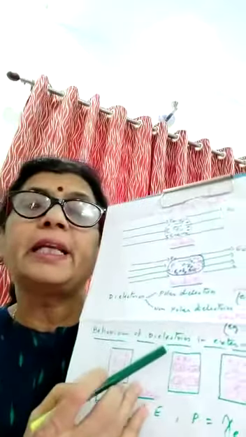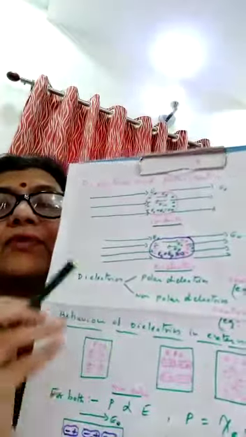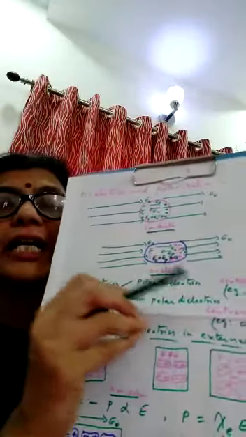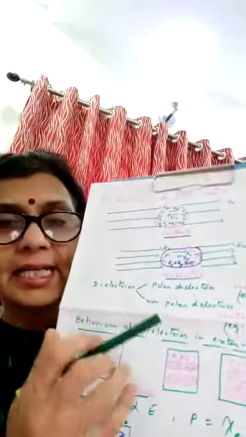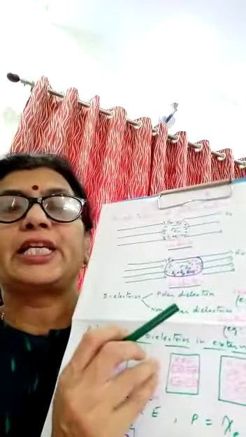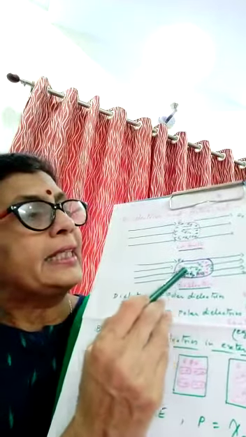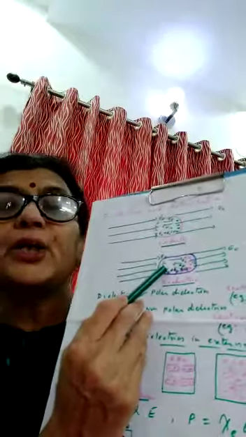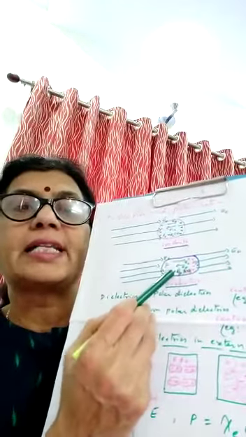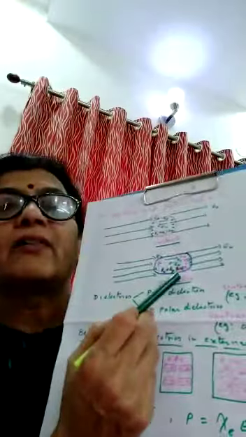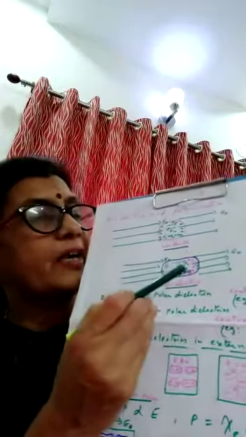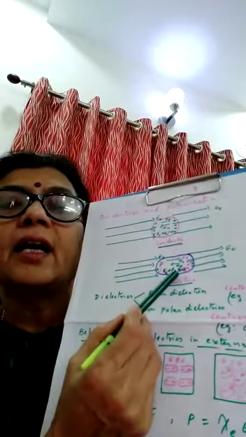Polarization means the shifting of charges towards the edges of the dielectric. The polarizing charges, the induced charges, you can call them polarized charges, are not equal in intensity. So a net electric field exists inside the dielectric.